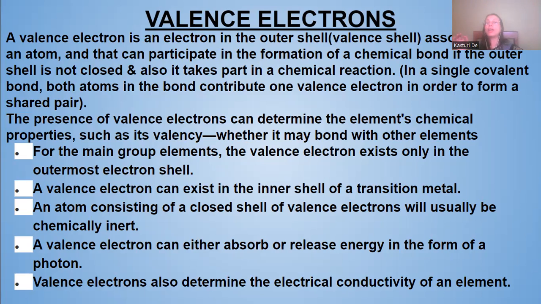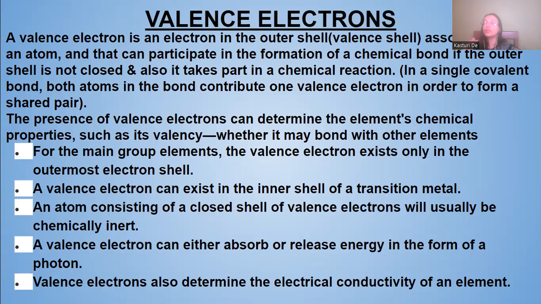In a single covalent bond, both atoms in the bond contribute one valence electron in order to form a shared pair. When one atom of an element combines with one atom of another element, in a single covalent bond both atoms share one electron and form a shared pair.